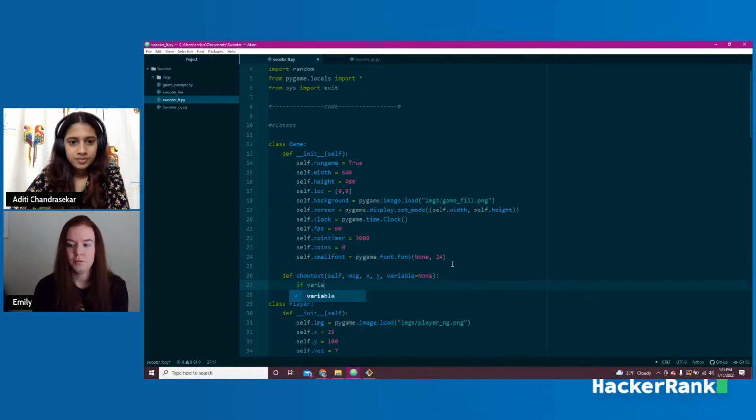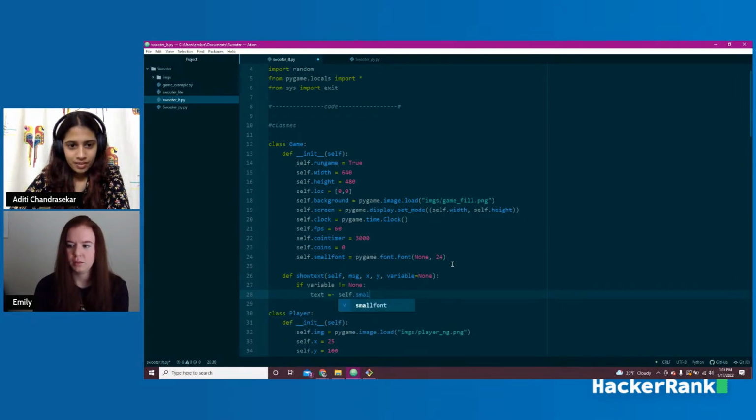So I'm going to say if variable is not equal to None. So if I actually put a variable in here, then we're going to go ahead and say text equals self.smallfont.render. Render is what Pygame is going to use to make it show up on the screen. Message, which is what we type, plus we're going to turn our variable into a string. And then this is part of render. We're going to say we want it to show up, true, and then the color that we want it to be. So we're going to make it just white. Okay, so that should handle that one.